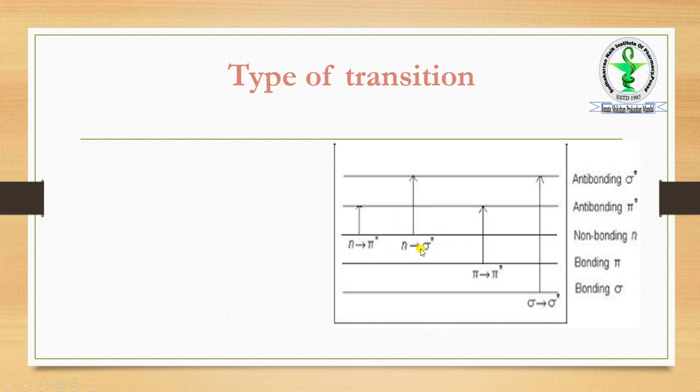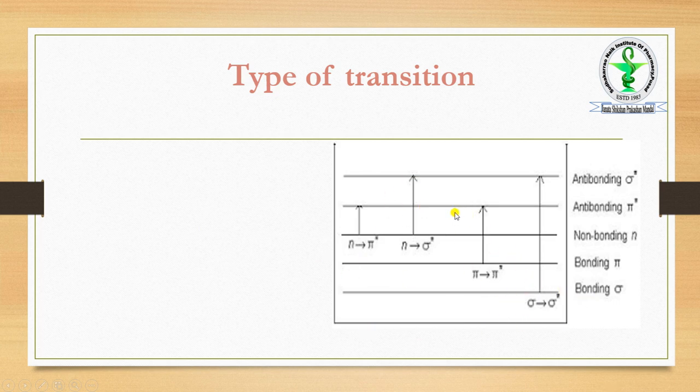Then here the transition pi to pi star takes place. Pi means bonding to anti-bonding pi orbitals. Finally, the one that contributes the very least energy is n to pi star. So just remember there are four types of transitions. The lowest energy is n to pi star. The highest energy is sigma to sigma star.